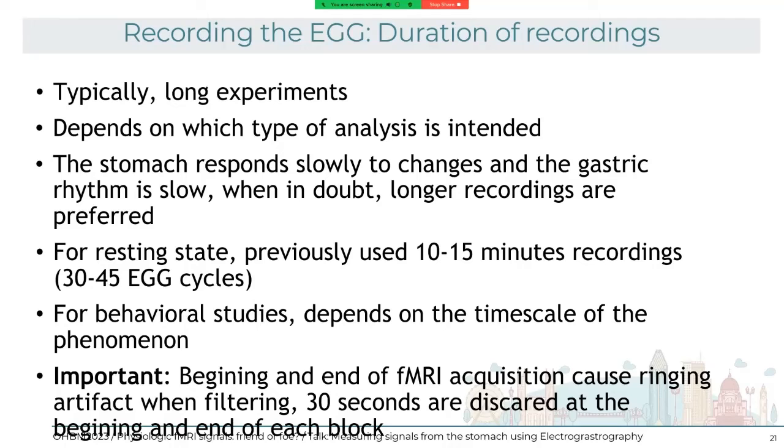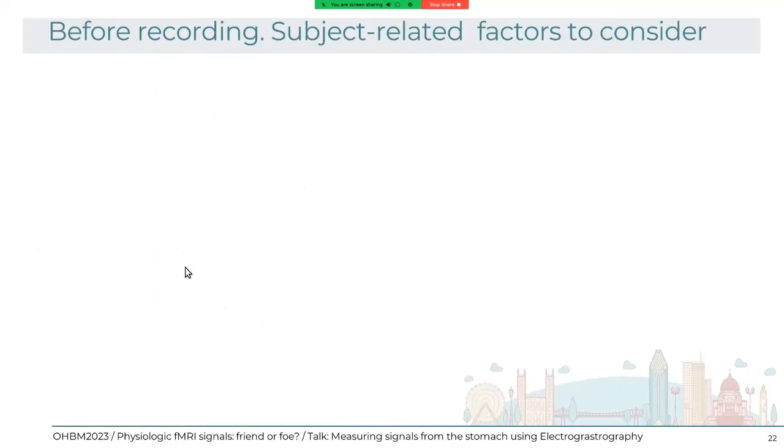Some subject-related factors to consider. Typically, we don't record BMI larger than 25 because, as you may know, fat tissue is an insulator, and the amplitude of the rhythm decreases with the thickness of the abdominal wall, even if it's only pure muscle.